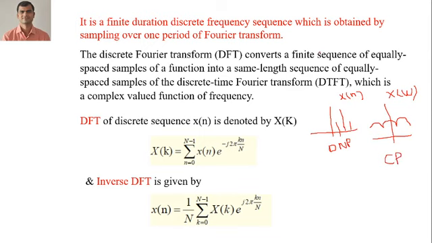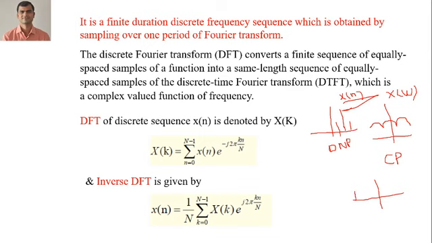So DFT converts a finite sequence of equally spaced samples of a function, that is x of n, into a same length sequence of equally spaced samples of the discrete time Fourier transform. We are converting this Fourier transform into equally spaced samples. That means we have to sample this signal. After sampling the signal, we will get the same signal, but it will be in discrete form.